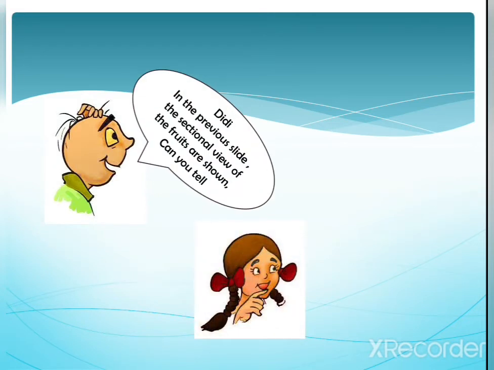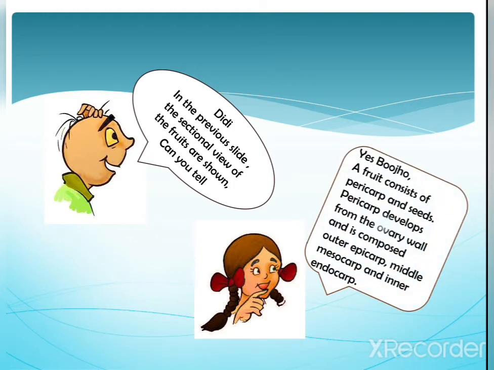Now he has come again. He is asking, Didi, in the previous slide, the sectional view of the fruits was shown. Can you tell? Then Paheli is telling, yes, Bujo. A fruit consists of pericarp and seeds. The pericarp develops from the ovary wall and is composed of the outer epicarp, middle mesocarp, and inner endocarp.